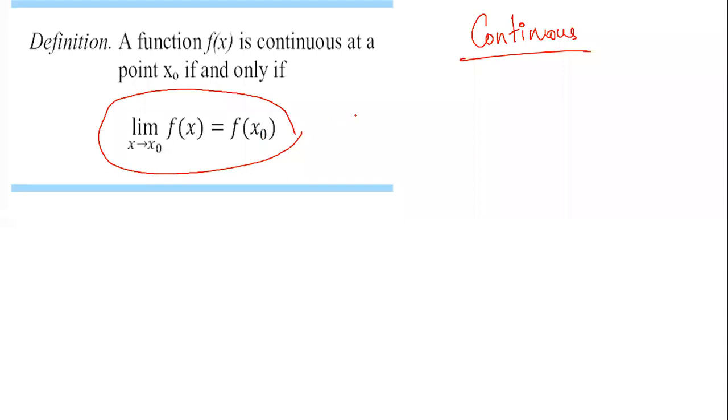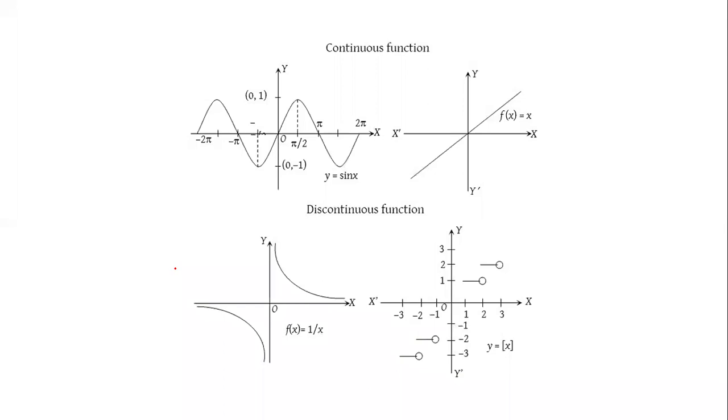Now, before actually going into the definition, just observe these graphs. What can you see in these graphs? Here we are given 4 graphs, and they have told that the first 2 graphs are continuous and the next 2 are discontinuous. Can you tell me why the first 2 graphs are continuous and why the other 2 graphs are discontinuous? Can you observe something over here? Compare the first and third graph.